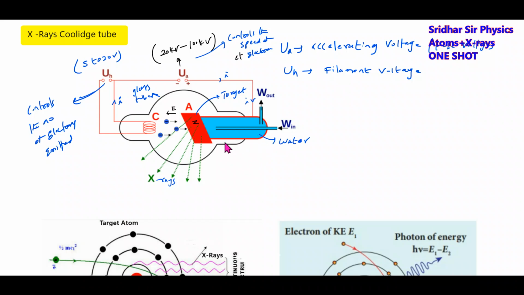And this is the target. This is where the water will circulate. And this is called the filament coil. This is a simple diagram. Just remember it, very, very important. Within another 2 minutes, I'll finish off this.